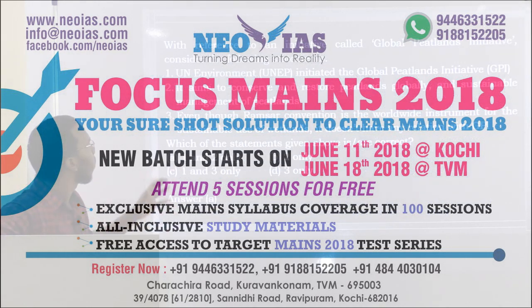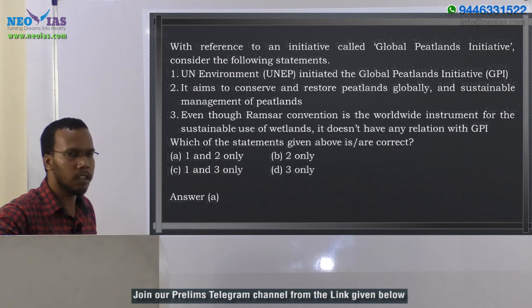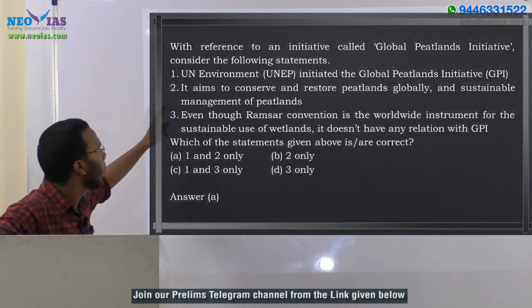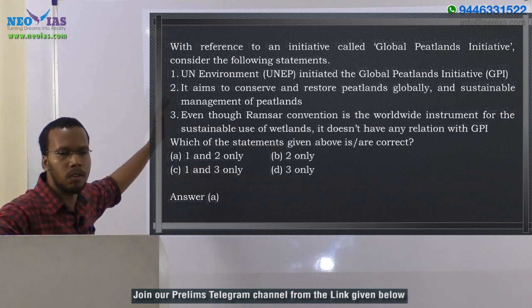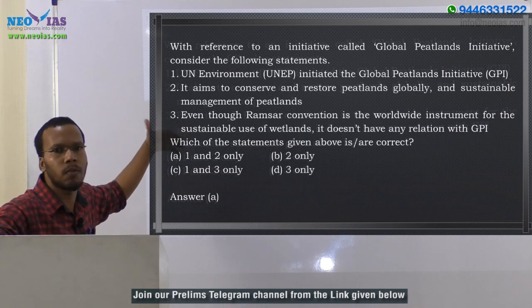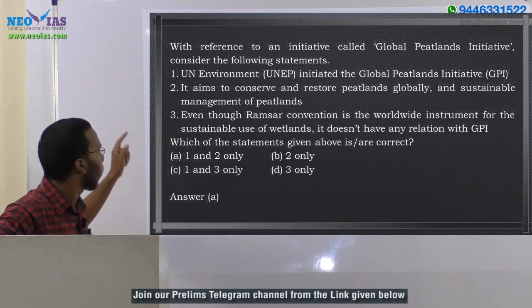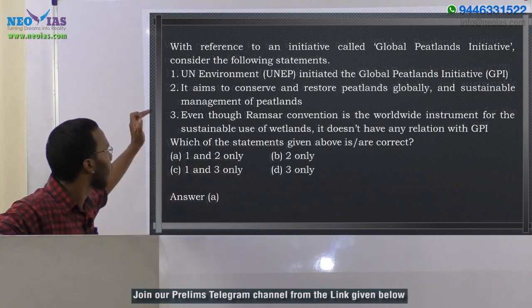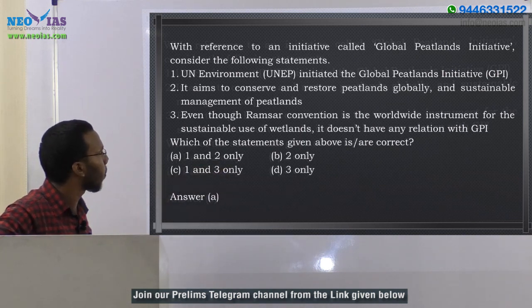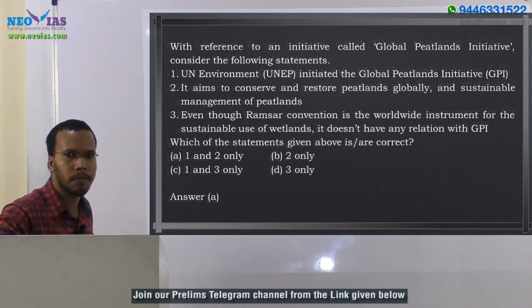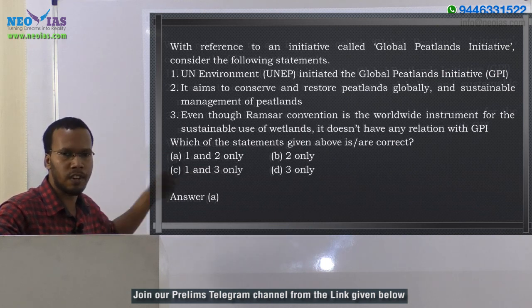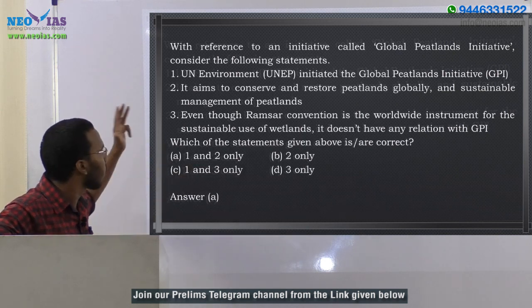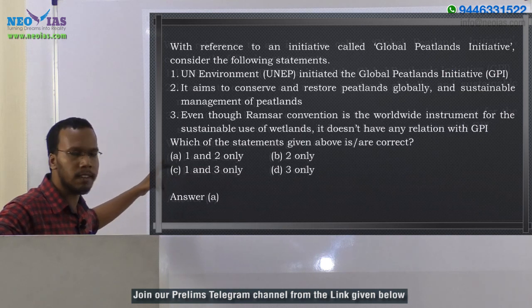Now coming to the question again, with reference to the Global Peatland Initiative, GPI, consider the following statements. First statement: the United Nations Environment Program initiated the Global Peatlands Initiative. That's a correct statement. UNEP initiated this program and it is also one of the founding members. So the first statement is correct. We eliminated B and D. Then the second statement: it aims to conserve and restore peatlands globally and sustainable management of peatlands. The second statement is also correct because GPI is dealing with conservation, restoration, and sustainable management of peatlands. So we got the answer as A, 1 and 2.